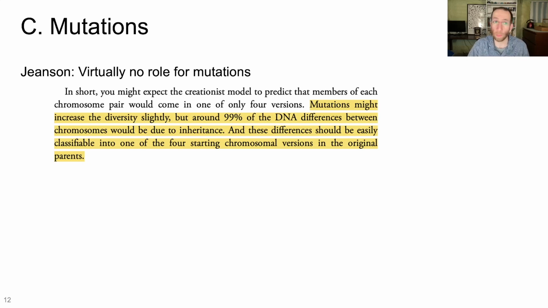He writes mutations might increase the diversity slightly, but around 99% of the DNA differences between chromosomes would be due to inheritance, which is to say the initial created variation. And these differences should be easily classifiable into one of the four starting chromosomal versions in the original parents, which is to say the male and the female of the original created kind, each of whom are diploid, so you have a total of 4 chromosomes there. He's saying over 99% of the variation can be traced to those initial 4 chromosomes.